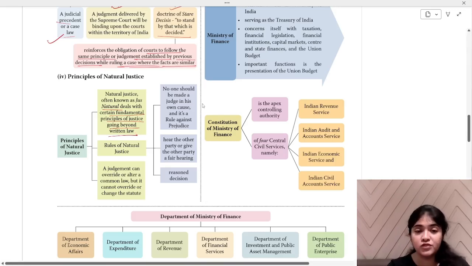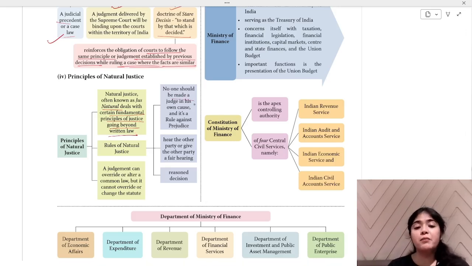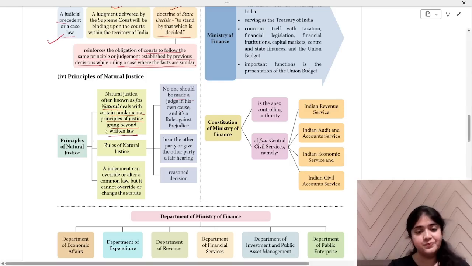So, what are the rules for it? No one should be made a judge in his own case. You can't judge your own case. If I am the judge of my case, will I say that I have done something wrong? Obviously not. I will not say, because no one blames themselves. So you can't be the judge in your own case.